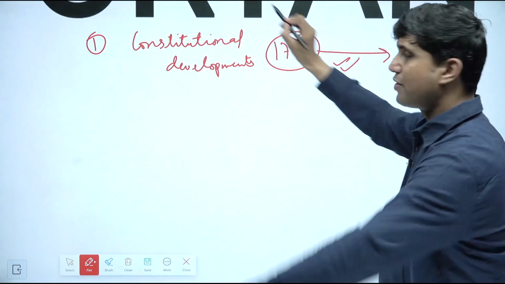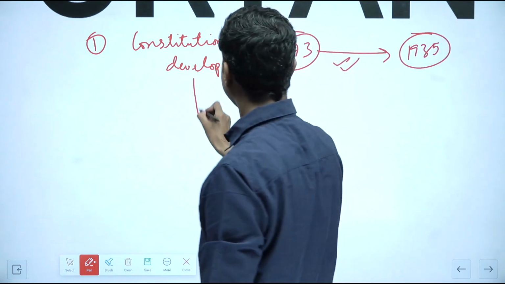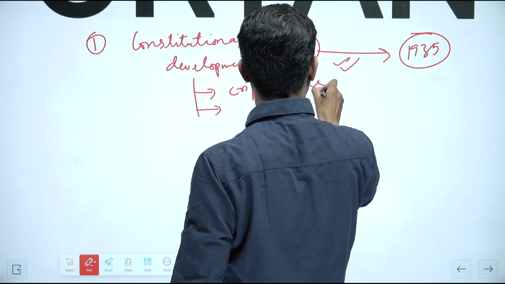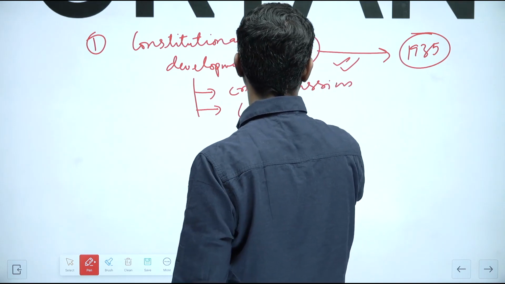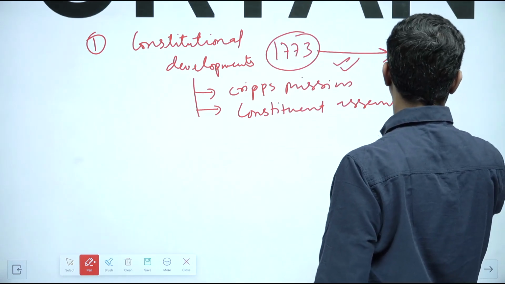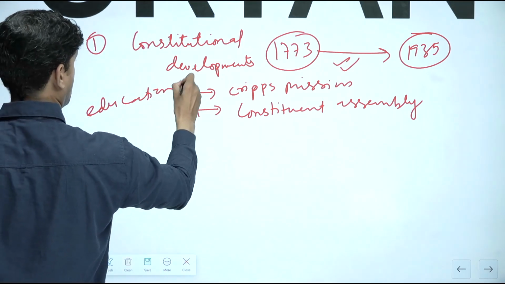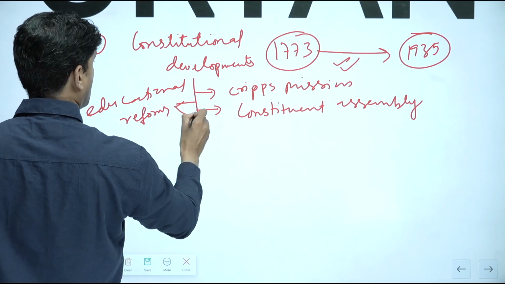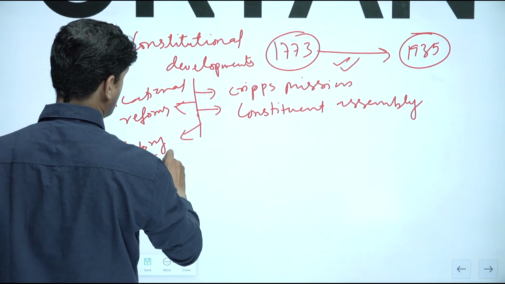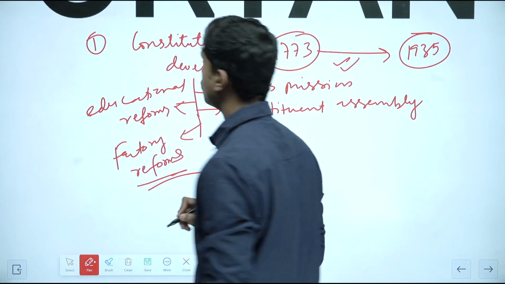Various acts have come and UPSC is asking questions again and again from them, and in addition to that they are including the Cripps Mission, Constituent Assembly related issues, then the educational reforms, factory reforms. All these things UPSC is asking again and again. So this is one area which should be prepared thoroughly.